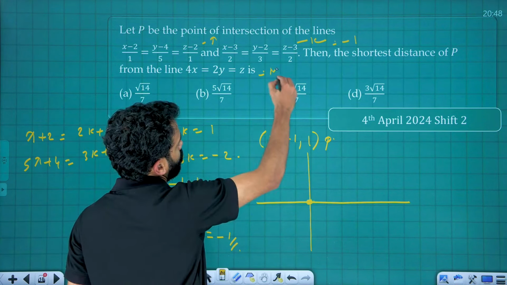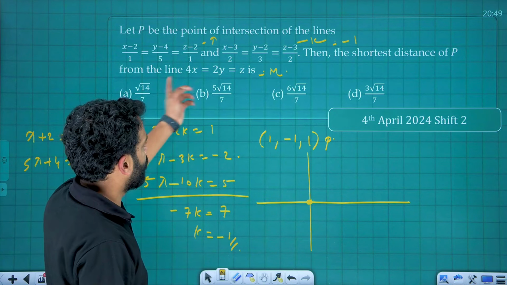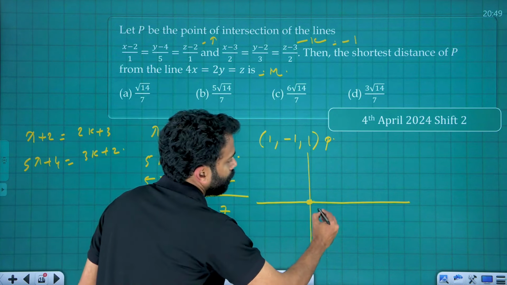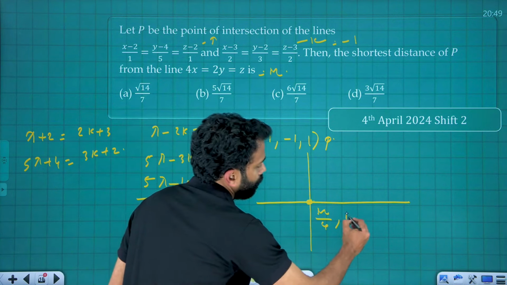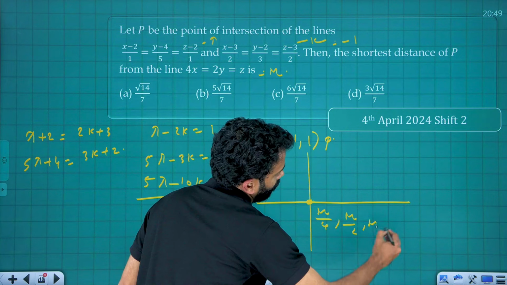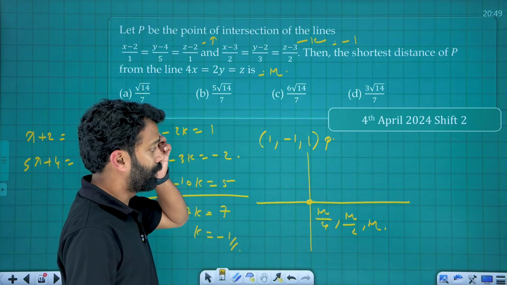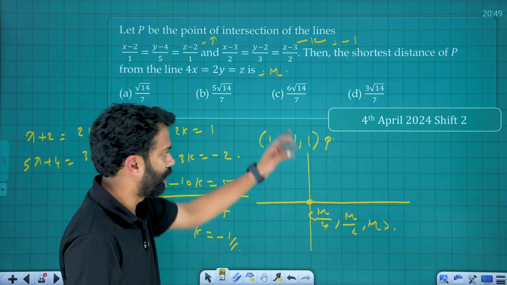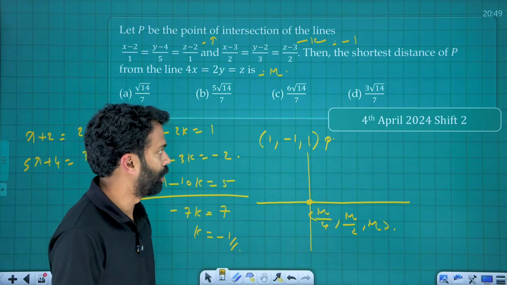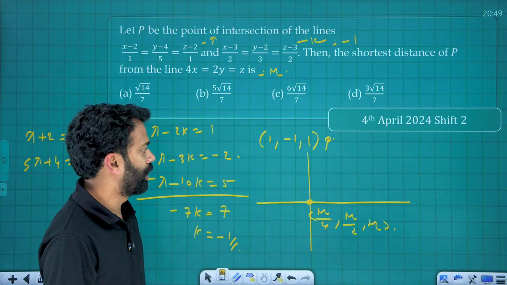So the general point will be mu by 4, mu by 2, mu. You know the drill, right? To find mu, there is a very familiar method: find the direction ratios and apply the dot product, and you will get the value. I think we need to move to the next slide.